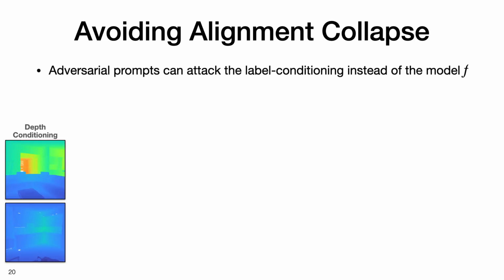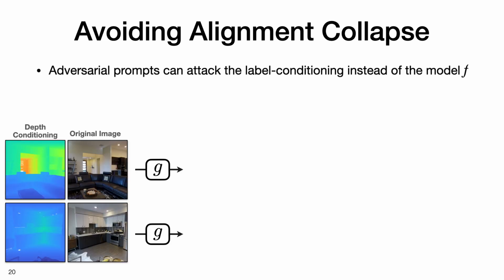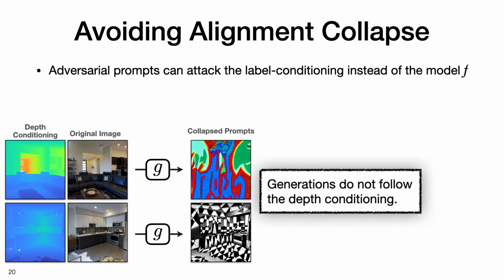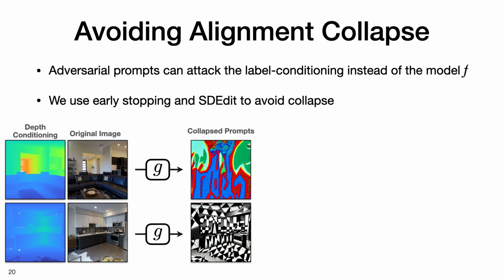Adversarial prompts can attack the label conditioning instead of the model. In these examples, the generations do not follow the depth conditioning. We use early stopping and SDEdit to avoid collapse.